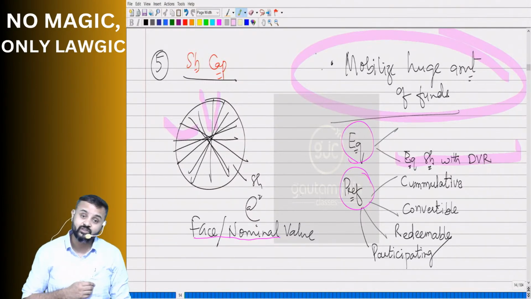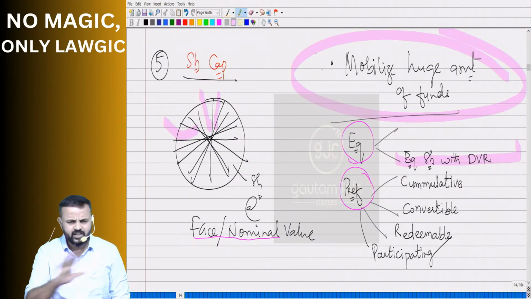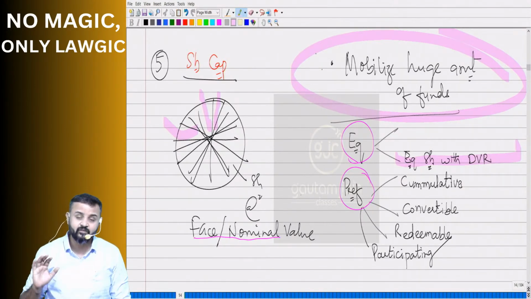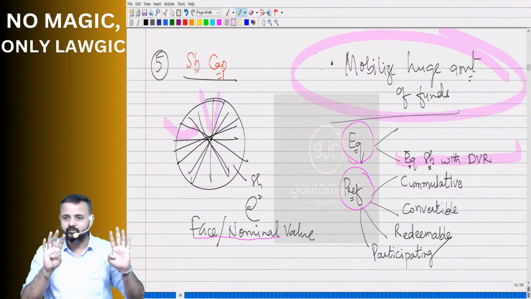Sir, which company can issue these equity shares with DVR? What eligibility criteria is required to be met? What conditions, what procedure needs to be followed? All of that we will discuss, don't worry. When will we discuss it? Chapter number 4. That's going to be our topic number 4 as well.